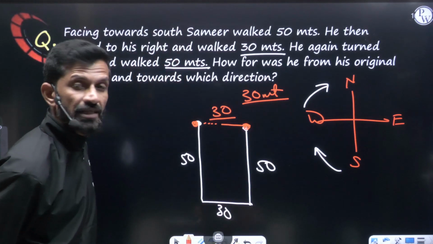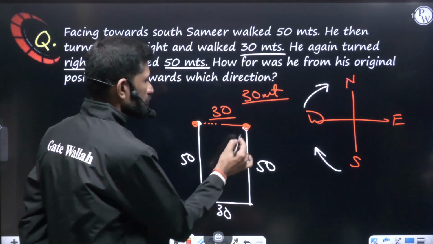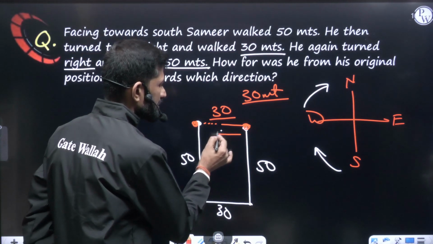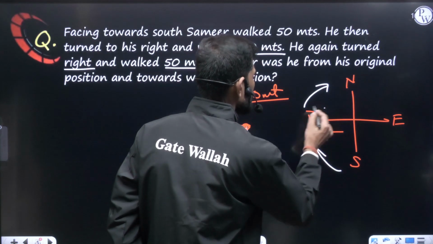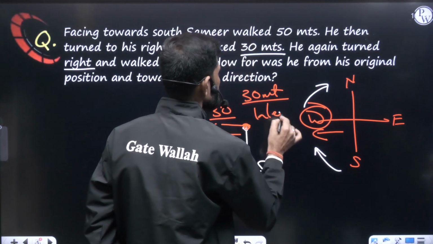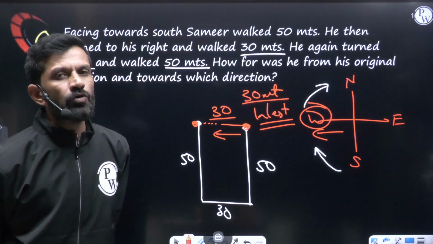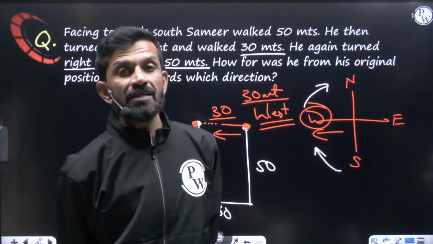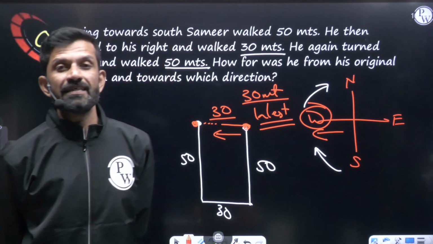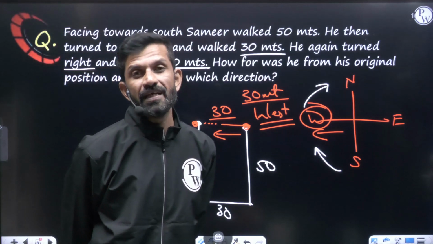And in which direction is he? From the origin, if you see, he is in this direction. So this direction is actually called the west. So he is 30 meters in the west. But my dear friend, as I said, not only these two questions, they can ask you a total of 5 varieties of question, any one or any two.